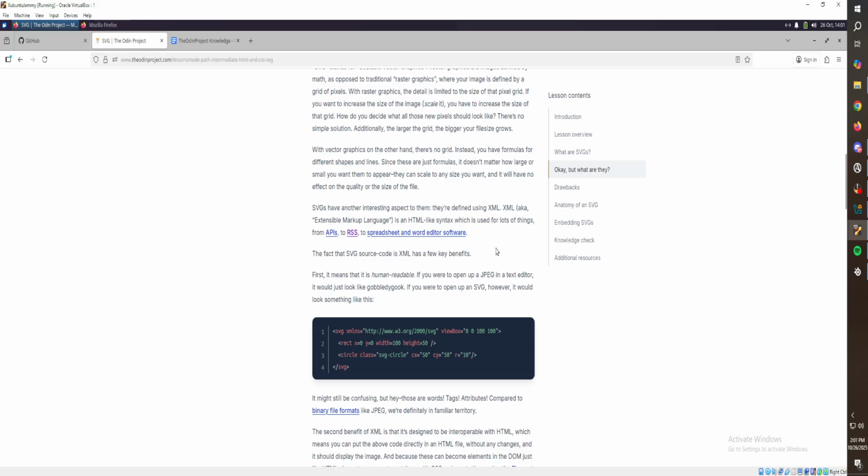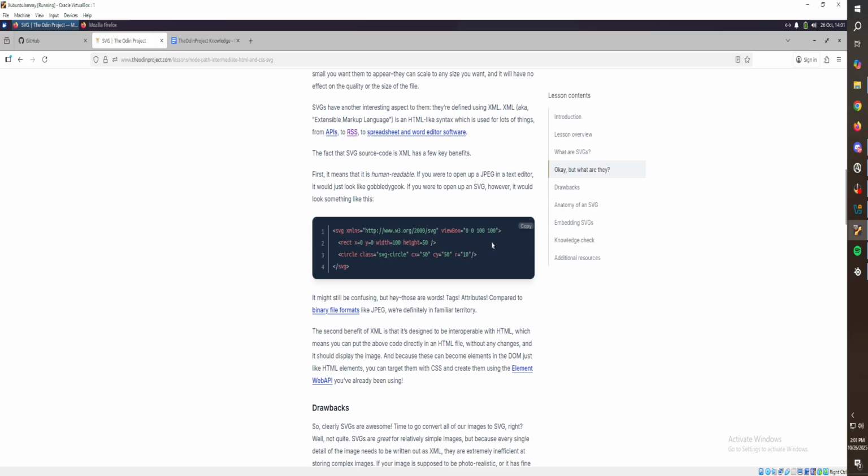Okay. First, if you're opening a JPEG in a text editor, it would look just like gobbledygook. If you're opening up an SVG, however, it would look something like this, okay? Might still be confusing, but hey, those are words, tags, attributes compared to a binary file. Yeah, I agree. Second benefit of XML.